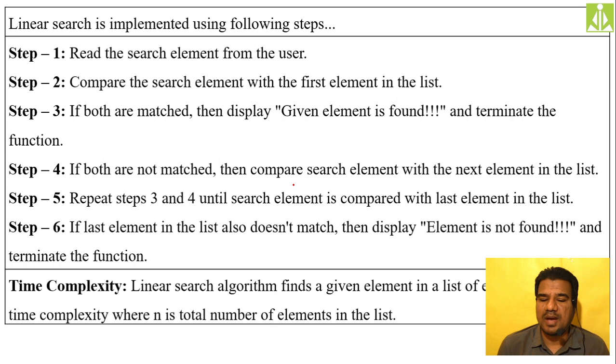If both are not matched, we simply move to the next element and repeat the comparison there also. Step 3 and step 4 keep repeating until we find the element or we reach the end of the list. The last element of the list is also compared, and if we don't find any match inside the list, give a negative response that the element is not found and terminate the function. In either case, we terminate the function.